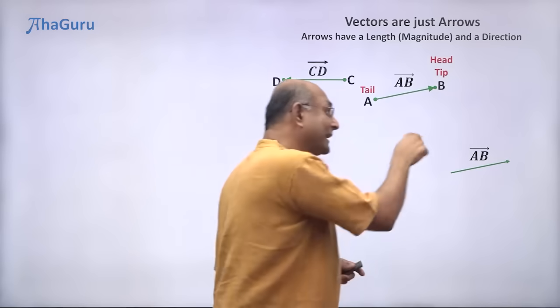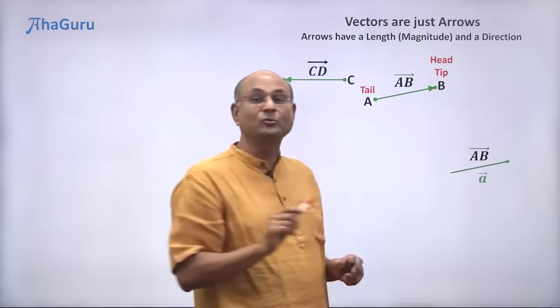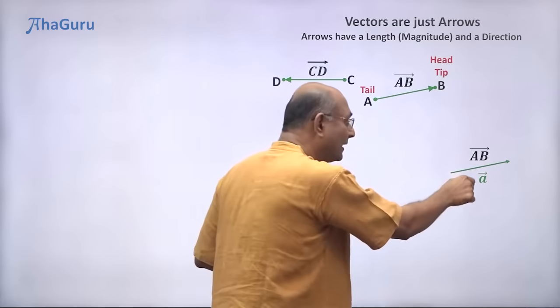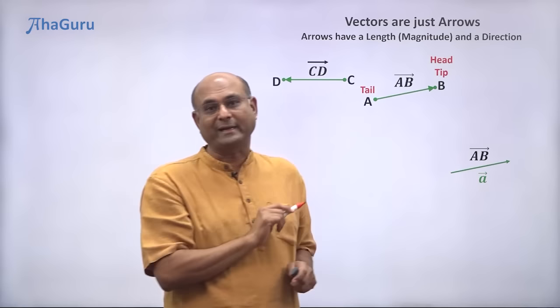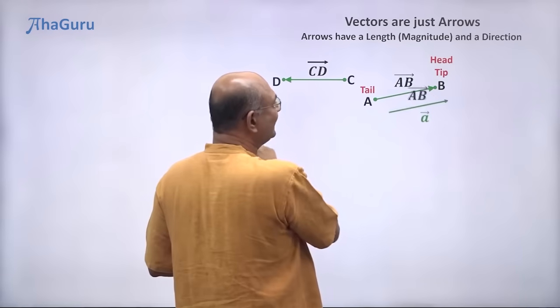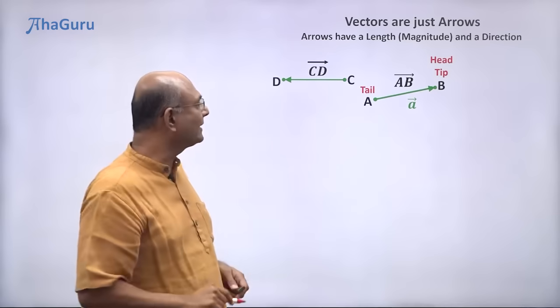So we must also have another way of writing it where the starting point doesn't matter. So we sometimes use small letters like a and put an arrow on top. So a vector means this vector. And of course we can use it even there. So AB vector is the same as small a vector.